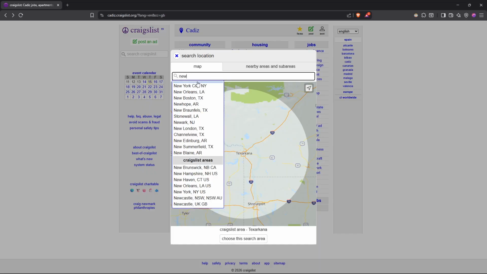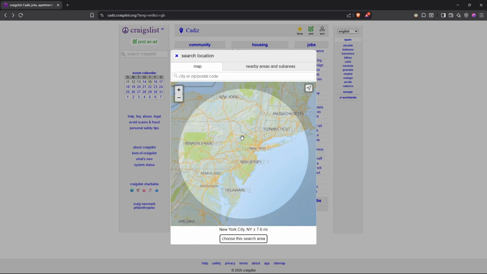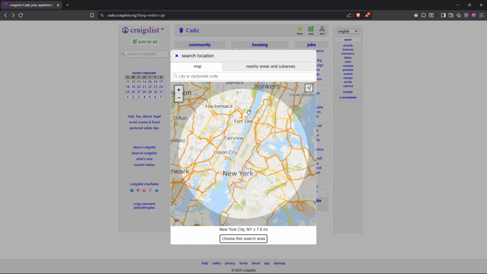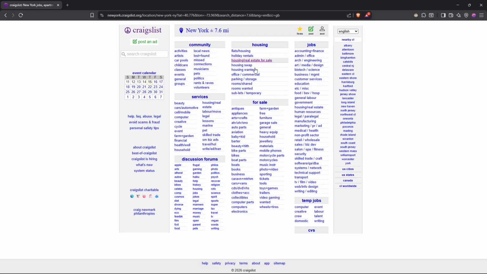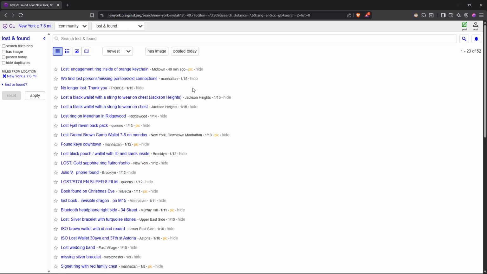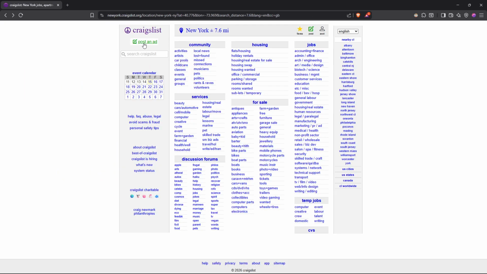You'll be able to choose the specific area from here, as you can see, and the area will change. Then you can choose the exact category, and here you will be able to find the ads of other people. For you, you'll have to click on post an ad. And that's what Craigslist is for.